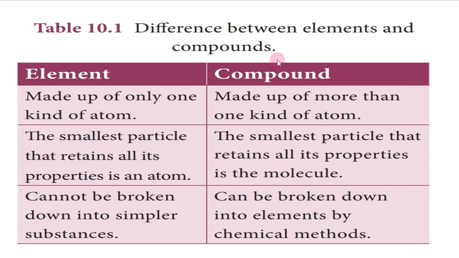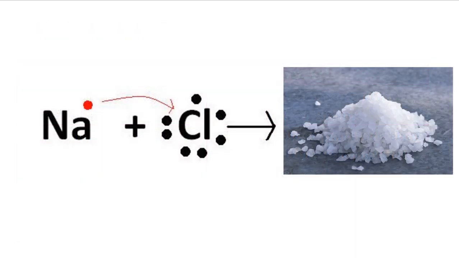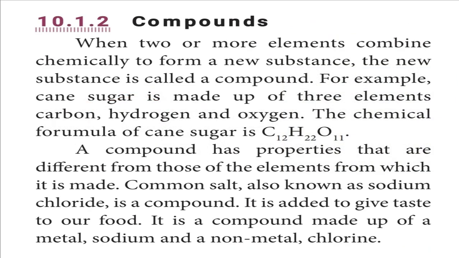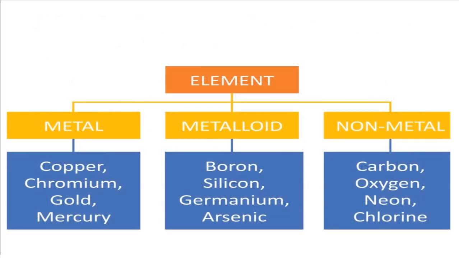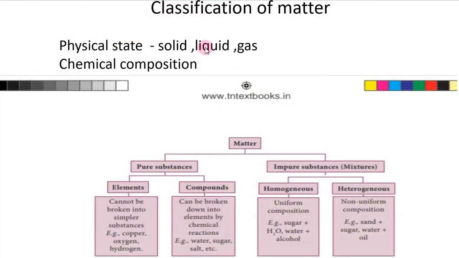Okay, so can you say some difference? A lot of things we discussed under element and compound, right? So from this flow chart we can see the difference between elements and compounds. So you can say one difference: elements cannot be broken down into simpler substances, right? And compounds can be broken down into elements by chemical reaction.